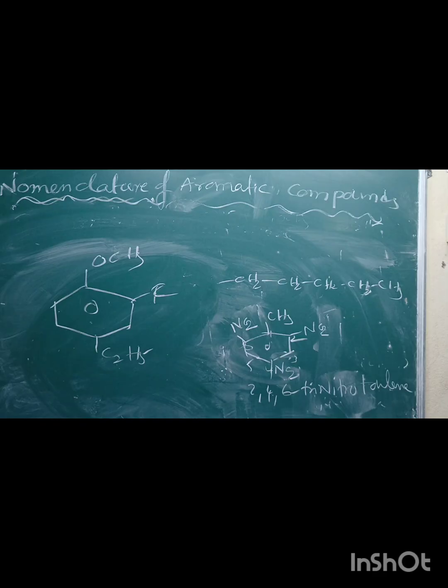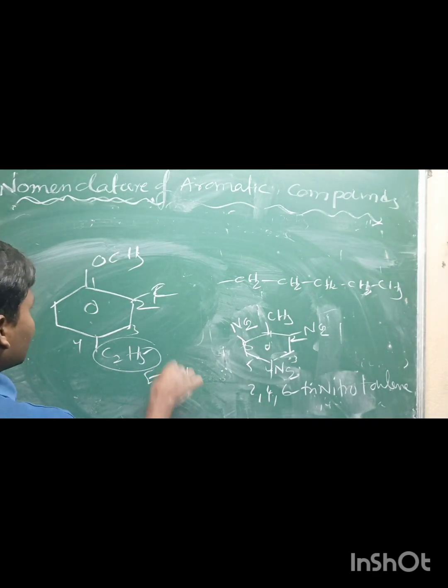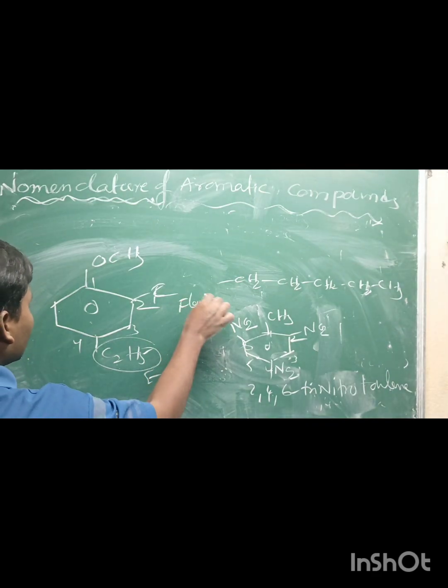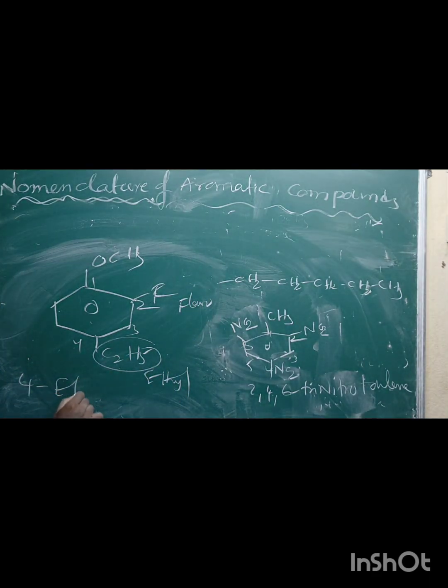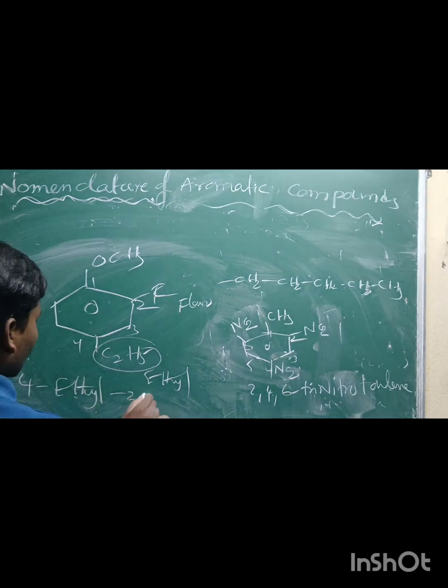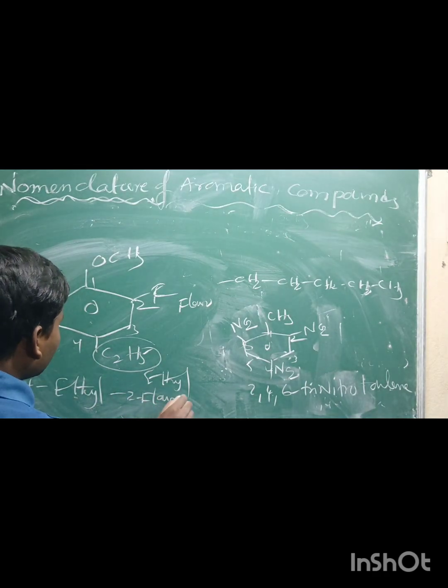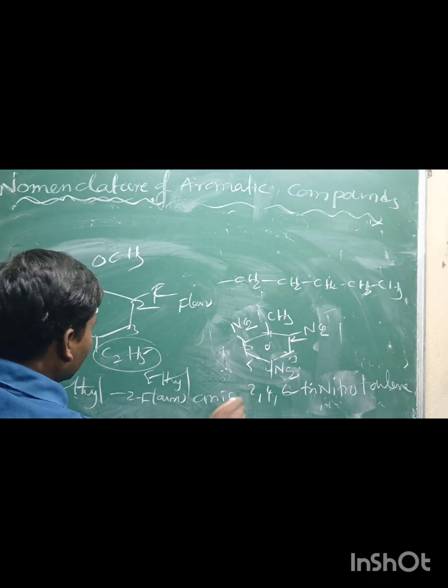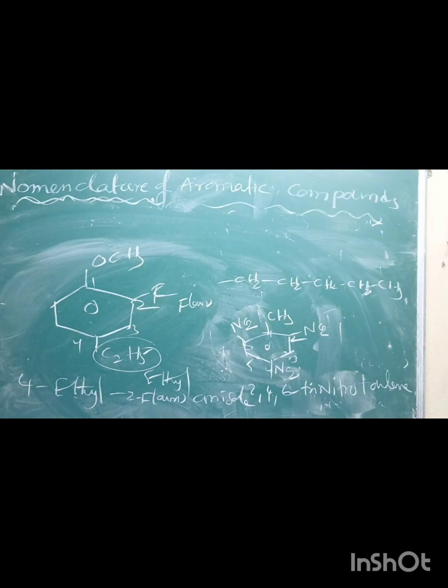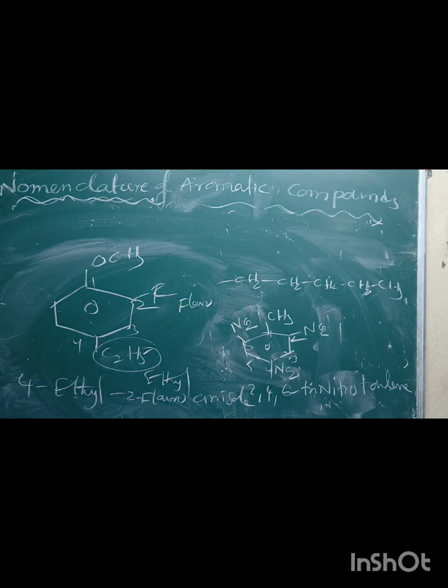Now this is the base compound. Here ethyl, and this is called fluoro, so 4-ethyl-2-fluoro anisole. The base name of that compound is anisole.